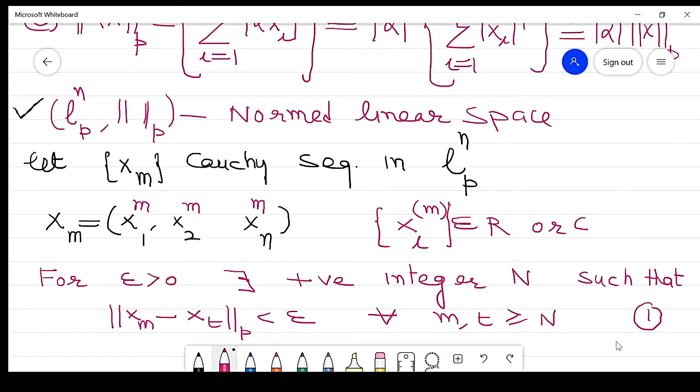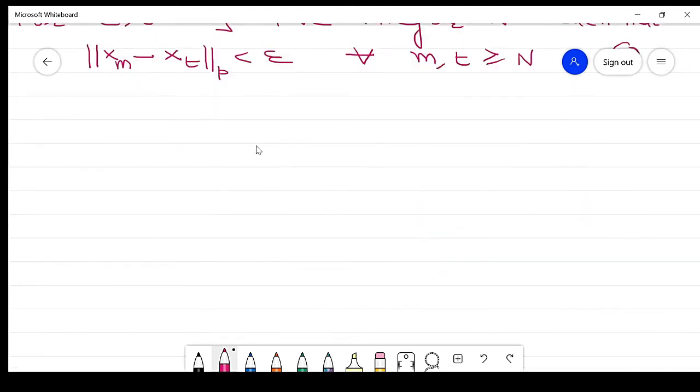Now if this is the definition of a Cauchy sequence, clear? Here we get the norm of xm minus xt less than epsilon. Now we know the value of xm, we know the value of xt, so in that way we know the value of xm minus xt. That value is xm minus xt, which in n-tuple form is x1m minus x1t.